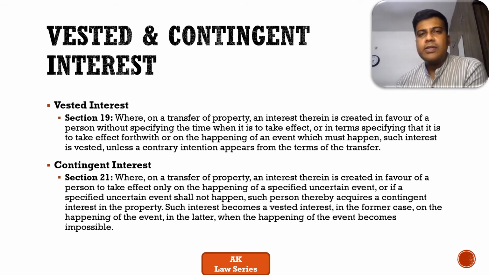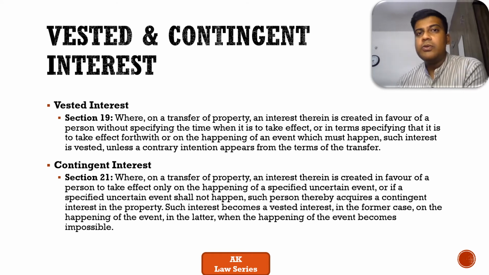Let's take a scenario. There's person X who owns the property. There is person Y. A similar scenario whereby X says to Y, stating that my property is yours upon my death. Before the death of X, Y dies in an accident. Now, how does the entire scheme of things work here? Because it's a vested interest, the interest gets passed on to the legal heirs of Y. So, that is one good thing about vested interest.